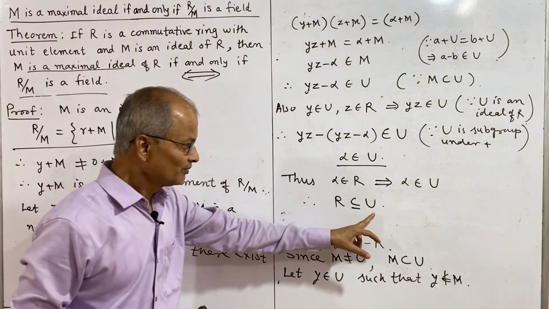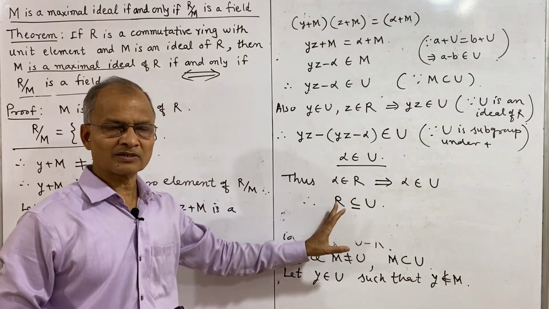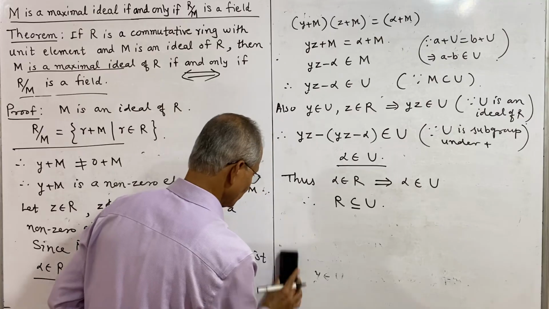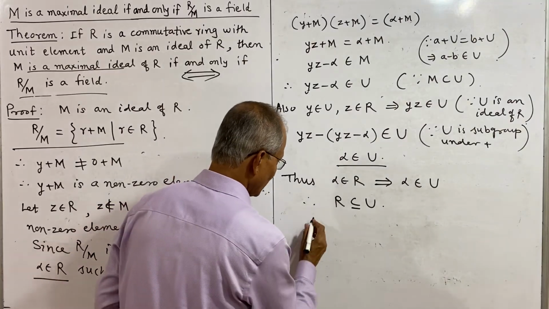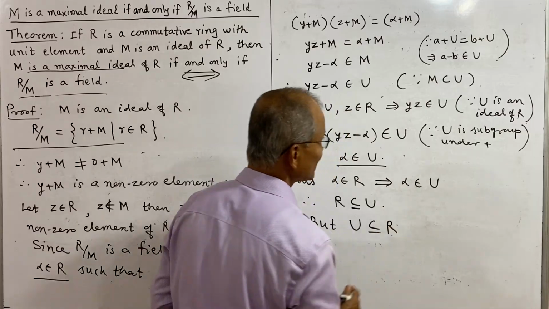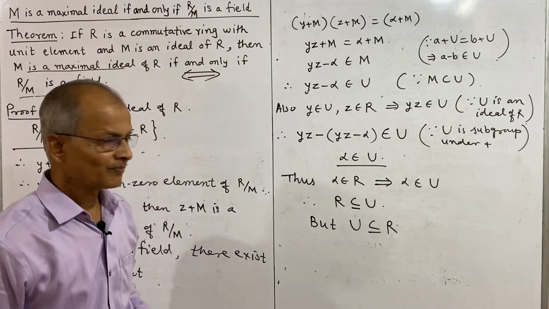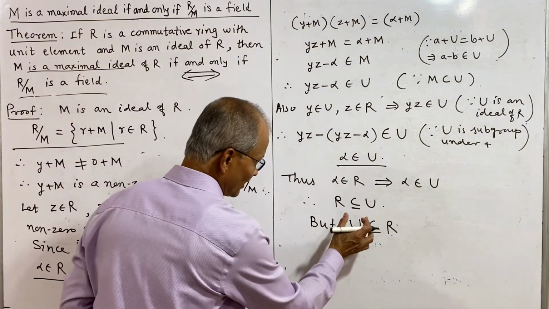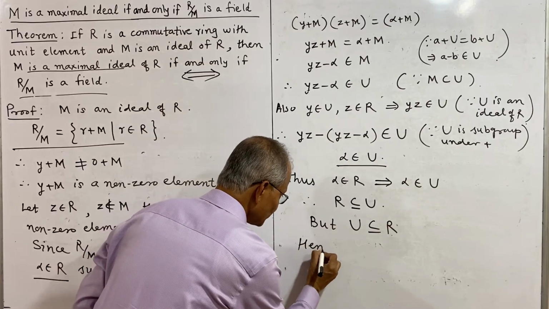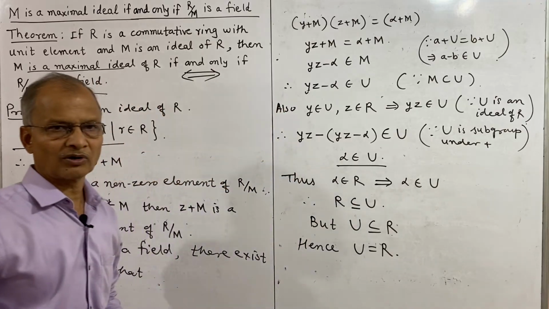But what is U? U is an ideal of R, and an ideal is always a subset of R. So U is a subset of R. And thus these two must be equal, and hence U is equal to R, and this is what we wanted to prove.